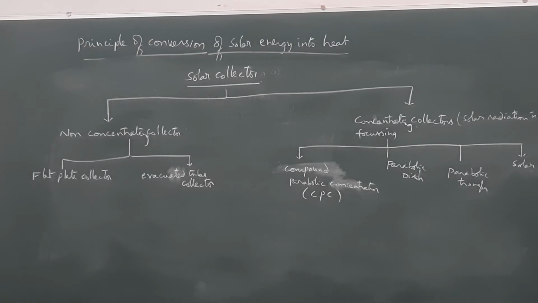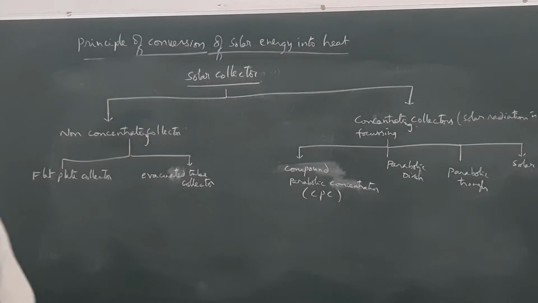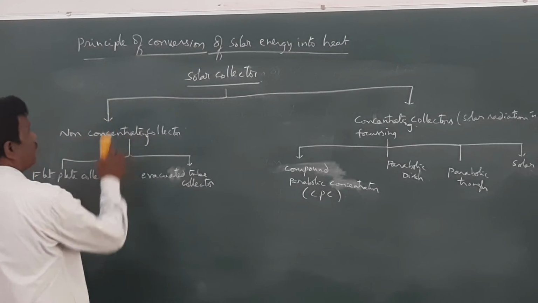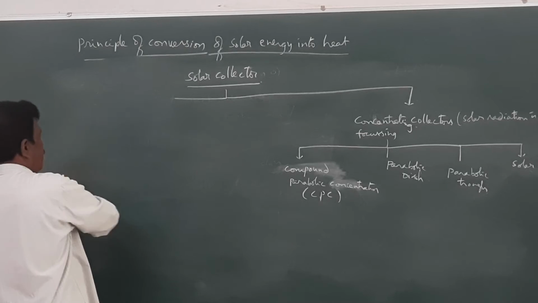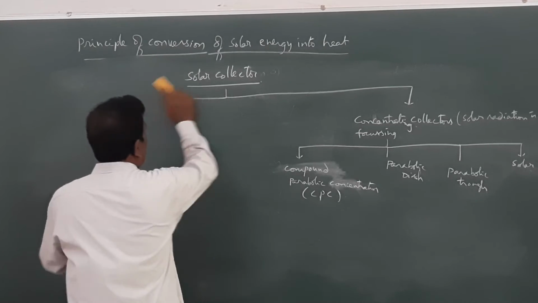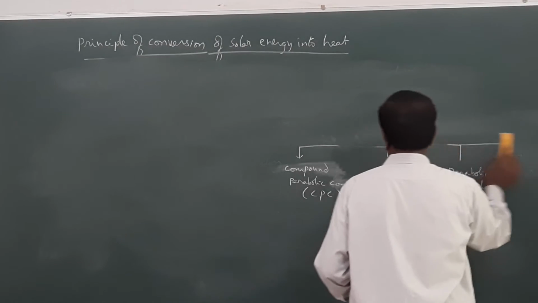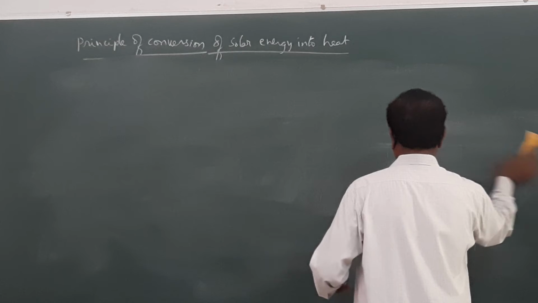Now, the main basic devices that are used for collection of the solar energy are flat plate collectors, and another one is called focusing collectors.